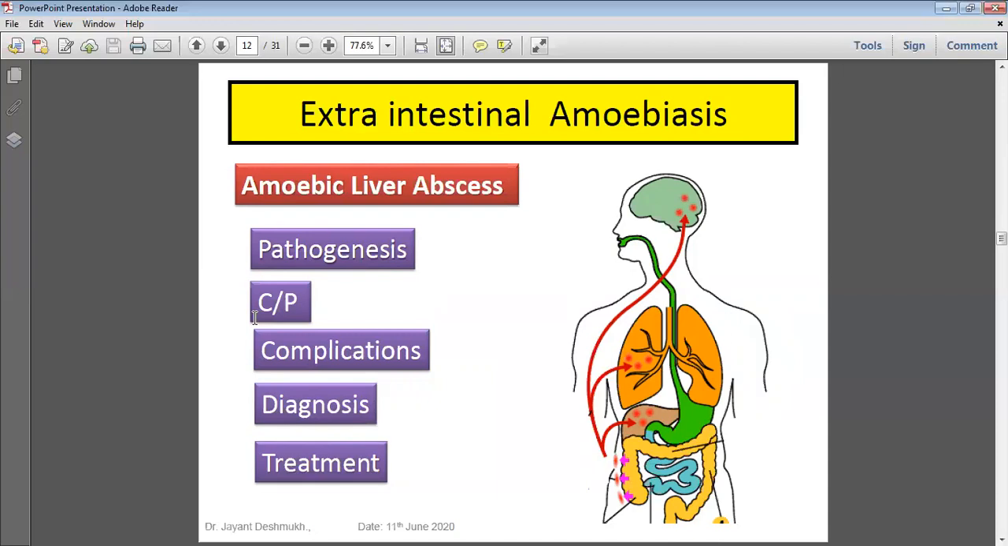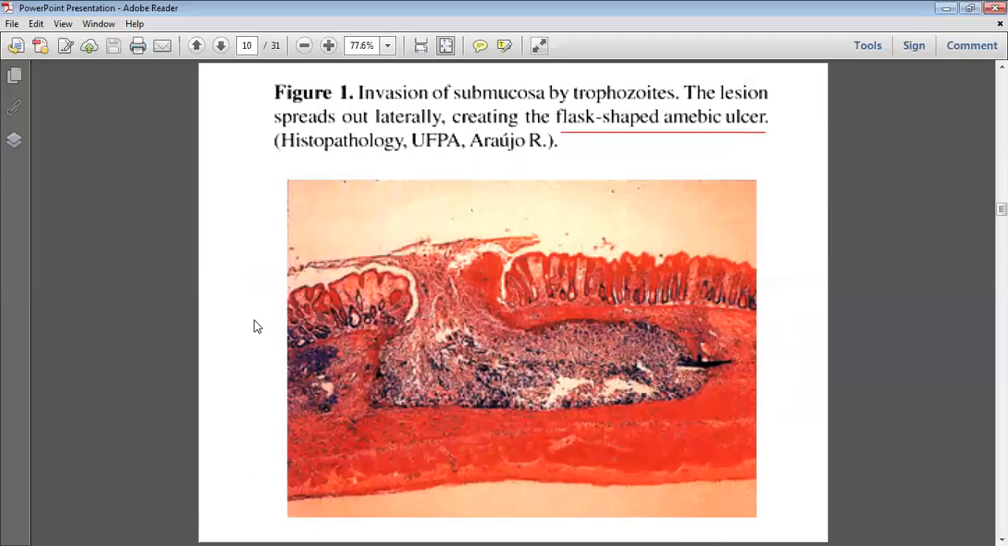How does it develop? I already told you in this figure: in some hosts with amoebic dysentery, the trophozoites cross the muscle layer and form a deep ulcer. But in some cases, they cross not only the muscle layer but all the layers of the intestine and enter into the portal circulation. Sometimes in some hosts they multiply maximally in the large intestine. The ulcer is mostly in the large intestine, but in some cases they may cross all the layers of the intestine and enter into the portal circulation.